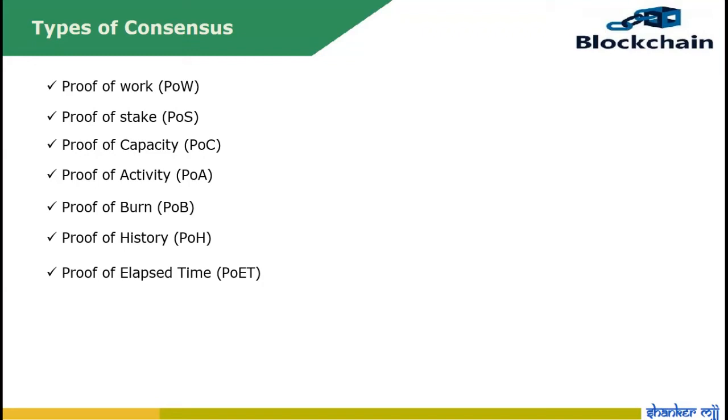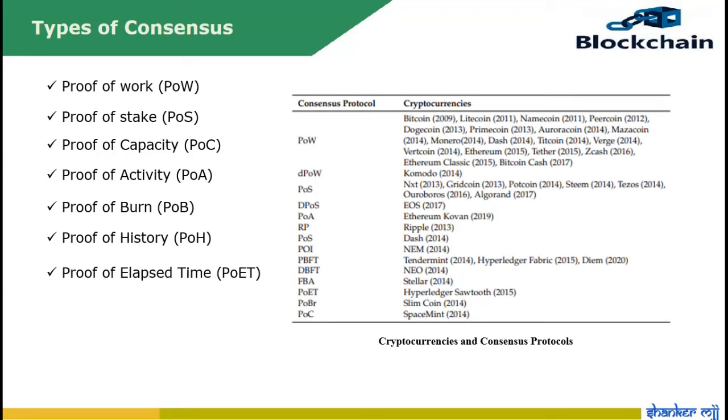We listed the basic consensus protocols, and it is detailed if you want to go through cryptocurrency and consensus protocols. Through this figure, you will see many consensus mechanisms and which type of cryptocurrency is made based on each consensus.